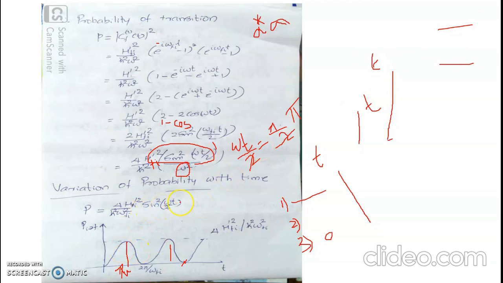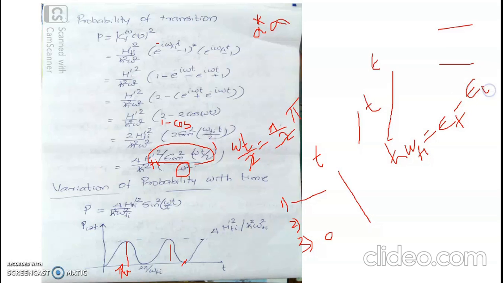Then omega Fi corresponds to the energy difference between the two quantum states that are connected by the transition, or h cross omega Fi is equal to exactly EF, energy of the final quantum state, minus energy of the initial quantum state.